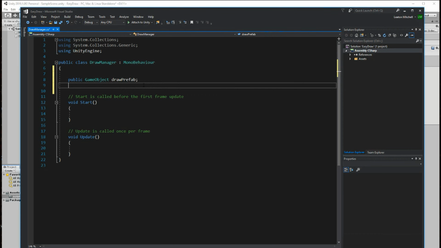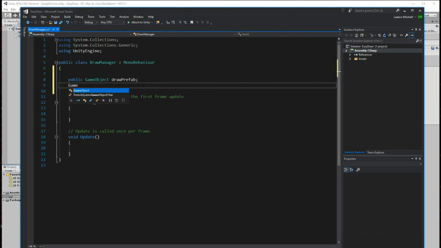What this prefab is going to be is basically, when you draw something on the screen, what we're going to be doing is really creating planes. And so the planes will generate a trail renderer, and because we don't want it to always be attached, we're going to use a prefab to instantiate them. Cool? It'll make sense later.